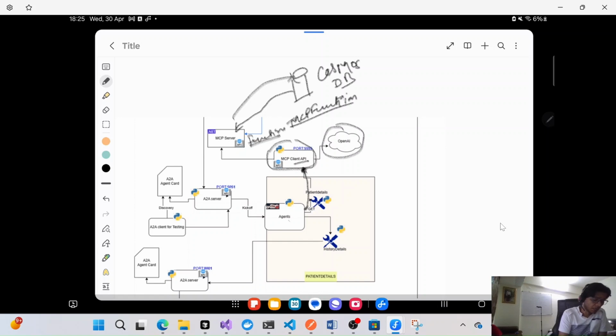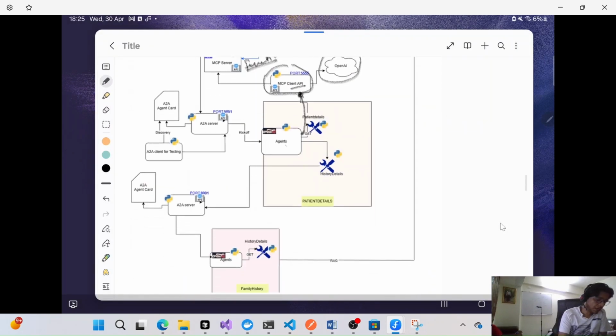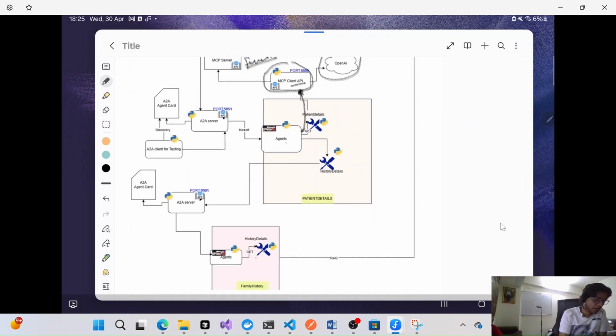Now the agent will again call some other agent, right, to get some family related history or some other information. You can take your own use case. So here we suppose someone wants to get the patient related information, so we have this in our database, and there are some other resources, some other agents which serve the data related to family history and other details, right? And we already have that in the RAG, so we will get it through the RAG. So here we are performing some RAG operations as well.